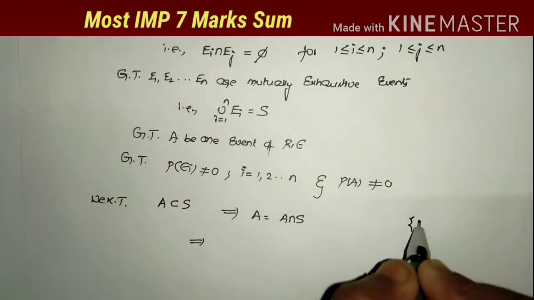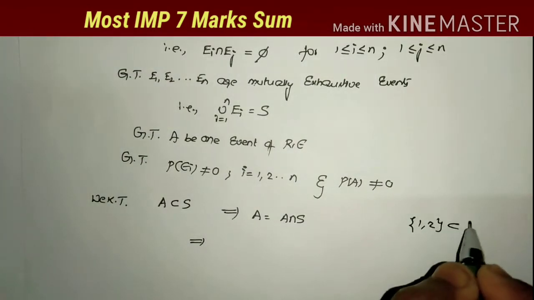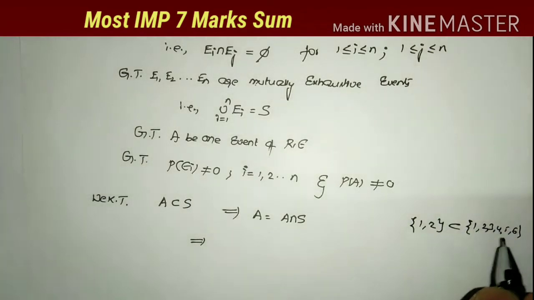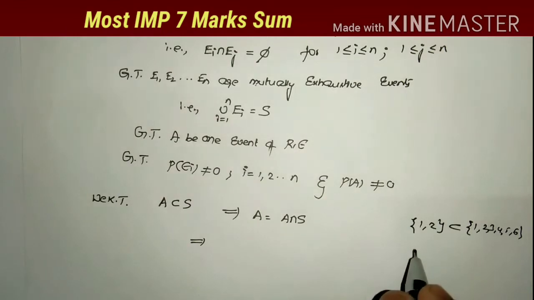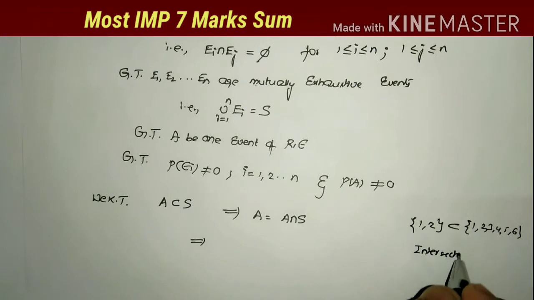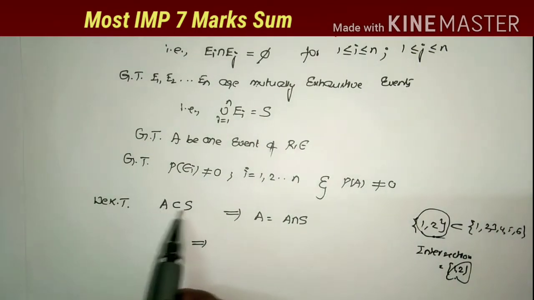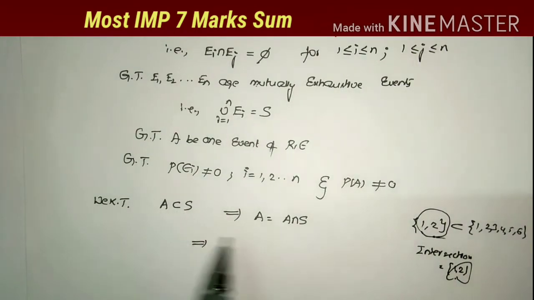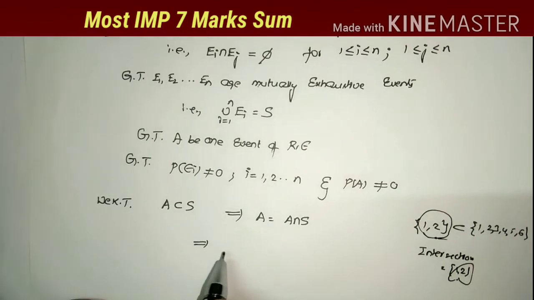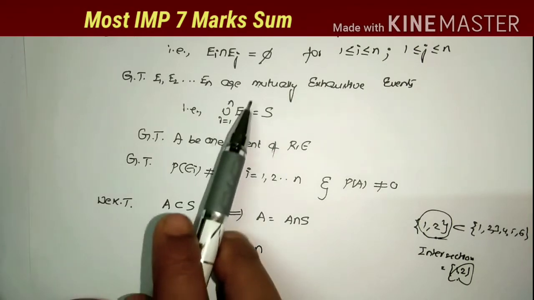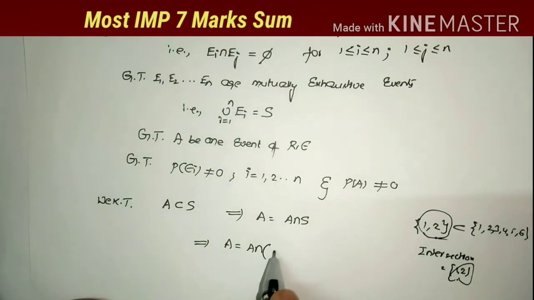For example, I take here {1, 2}. What is the relation between {1, 2} and {1, 2, 3, 4, 5, 6}? Obviously {1, 2} is a subset of {1, 2, 3, 4, 5, 6}. Now take the intersection of these two sets. The intersection is the common elements, which are 1, 2. Obviously the intersection set gives the first set. So clearly the intersection of these two sets is equal to A here. That is, A is equal to A intersection S. But what is the S value? Here S is equal to this value. Replace that value here.